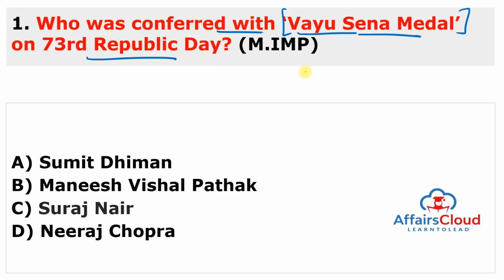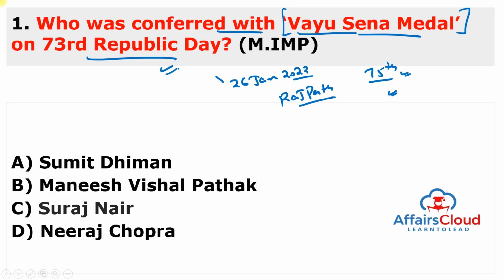I think all the students know that India recently celebrated the 73rd Republic Day on 26th of Jan 2022, and the celebration of the Republic Day 2022 is observed during the 75th year of independence, which is celebrated as Azadi Ka Amrit Mahotsav. The event of the 73rd Republic Day and the parade was held at the Rajpath in New Delhi. So you have to remember Vayu Sena Medal conferred to Suraj Nair. So the answer of this question is C.